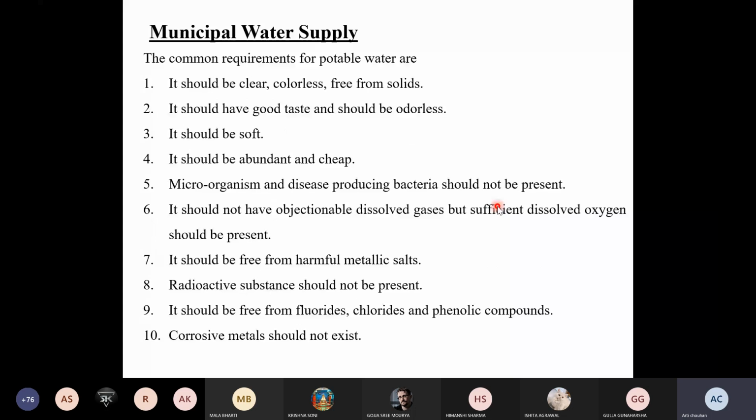So one more and last topic left in your syllabus from the water chemistry side is municipal water supply, and how the municipal bodies treat these water supplies during storage and transportation, how these different government bodies carry out disinfection, how they disinfect their water during storage. So the common requirements of potable water are there on your screen.